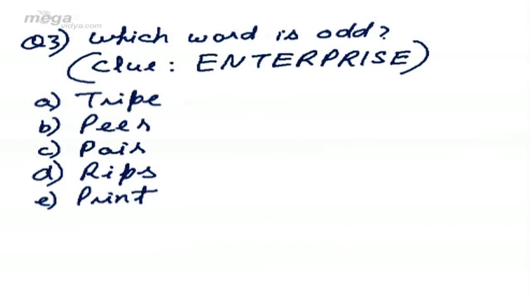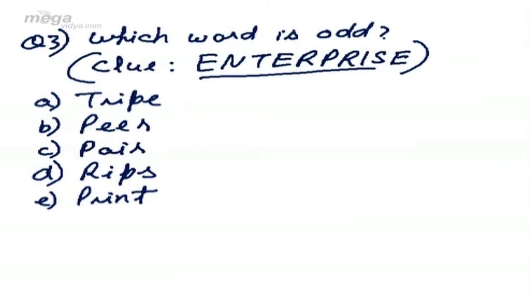My third question is which word is odd, and a clue is given to us. Clue means hint: enterprise. And the options are tribe, peer, pair, rips and print. Now, in other words, I'll explain this question. A clue is only given when we have to use this word, enterprise. The word enterprise assumes a lot of importance.